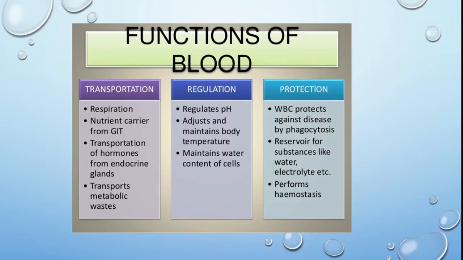That is also one very important function of blood. WBCs protect against disease by phagocytosis, meaning they engulf foreign particles and save us from various kinds of diseases. Blood is also a reservoir for substances like water and electrolytes, and performs the homeostasis function.